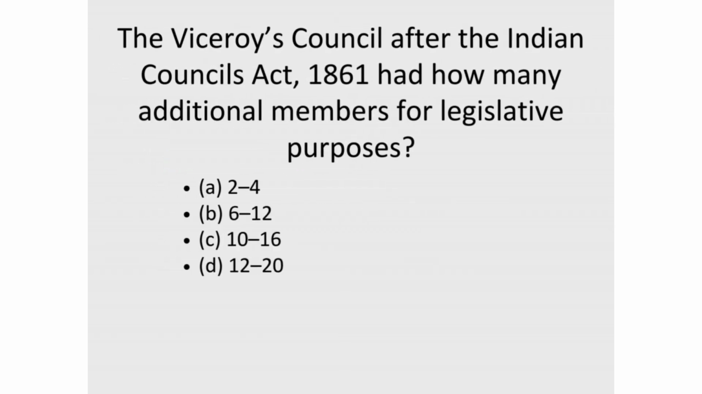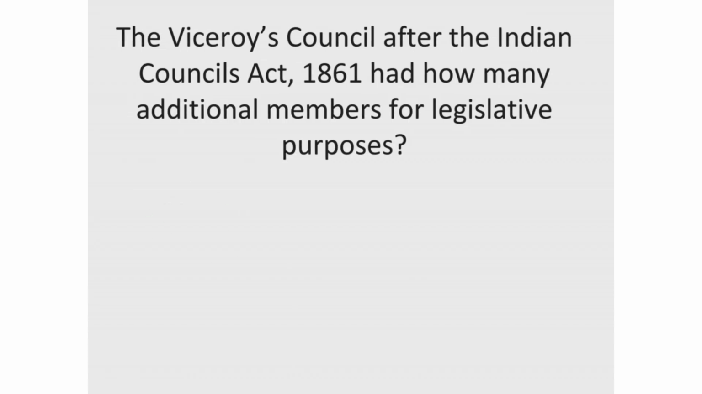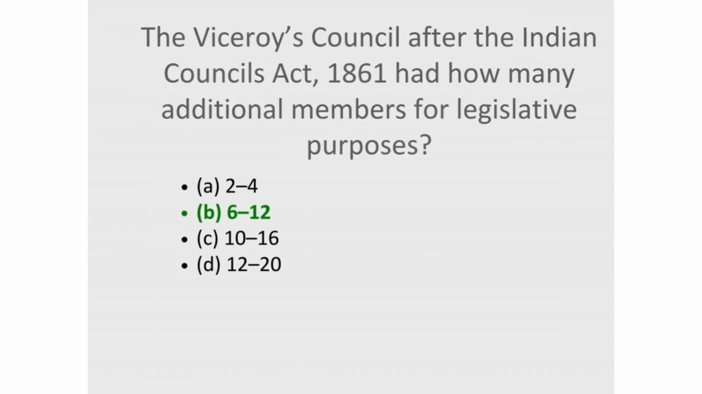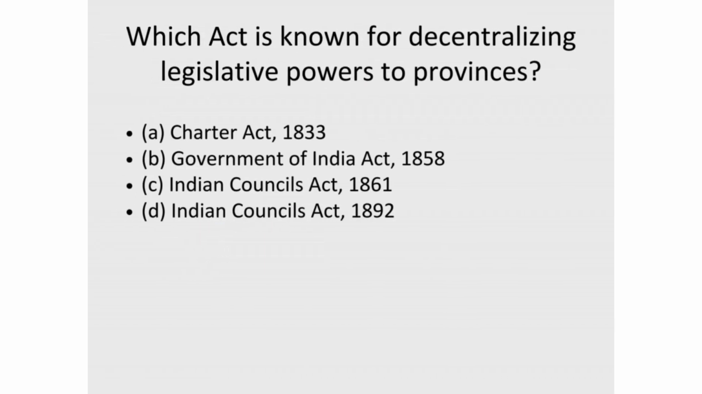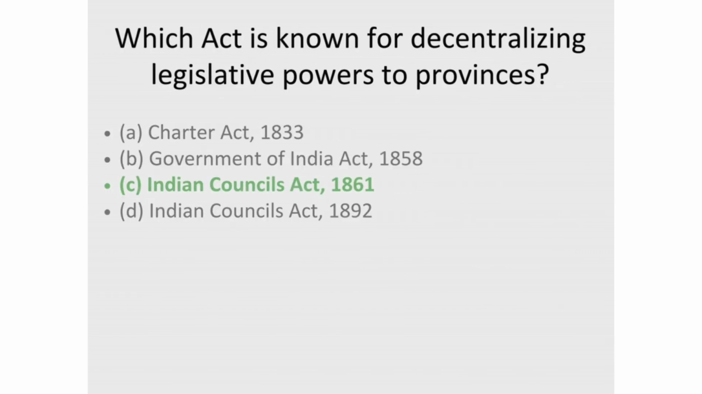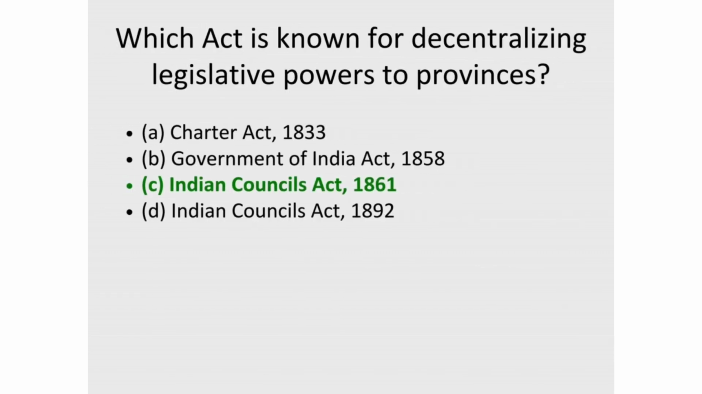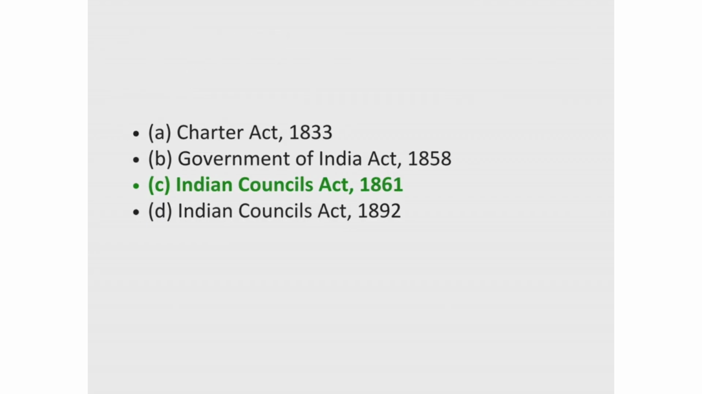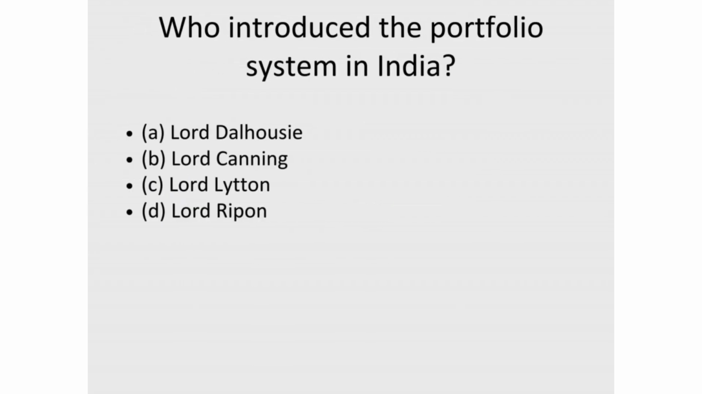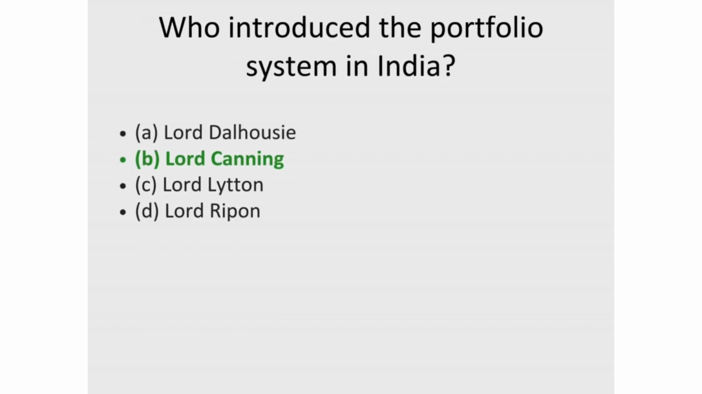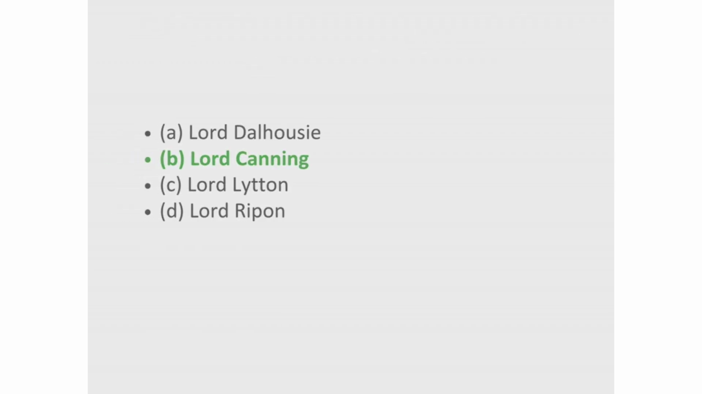13. The Viceroy's Council after the Indian Councils Act, 1861 had how many additional members for legislative purposes? Correct answer, B. 6 to 12. 14. Which act is known for decentralizing legislative powers to provinces? Correct answer, C. Indian Councils Act, 1861. 15. Who introduced the portfolio system in India? Correct answer, B. Lord Canning.